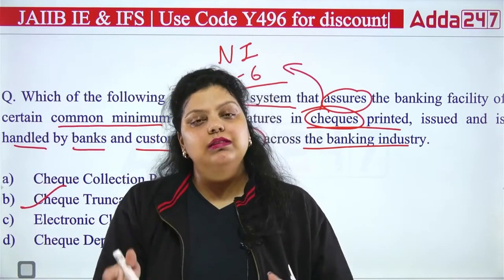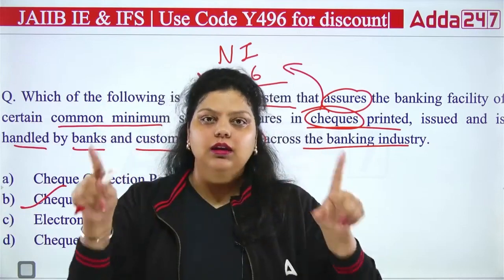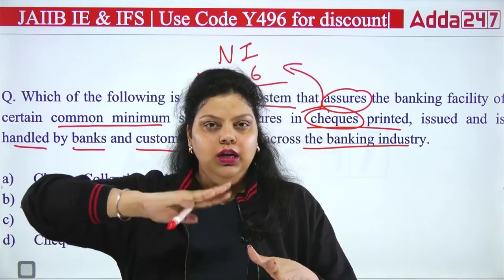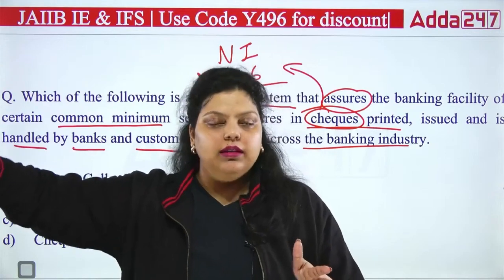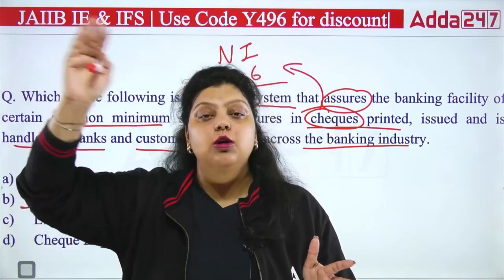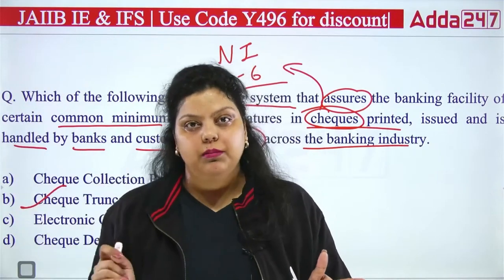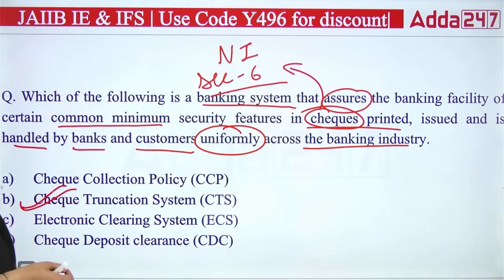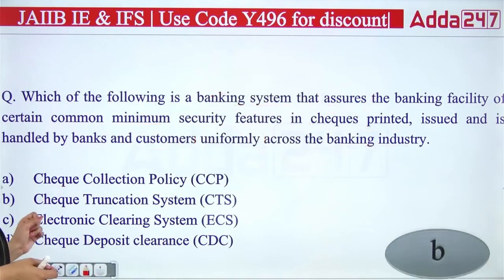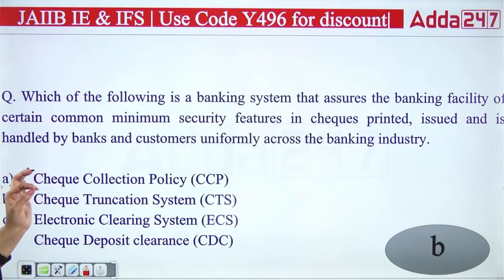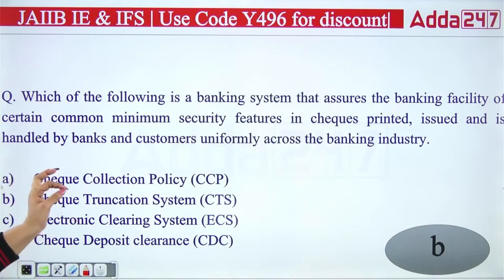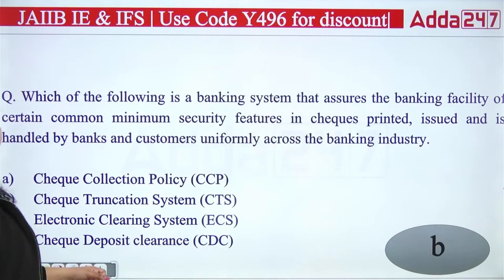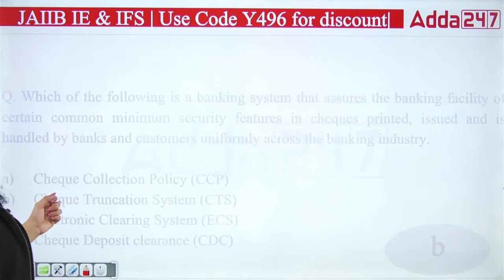We simply send the electronic image of a check to the paying bank, and the paying bank pays money according to the image to the collecting banker and then to the customer. So it is defined under the check truncation system, CTS. The main objective behind introducing CTS is to stop the physical movement of checks. So your right answer will be B, CTS.